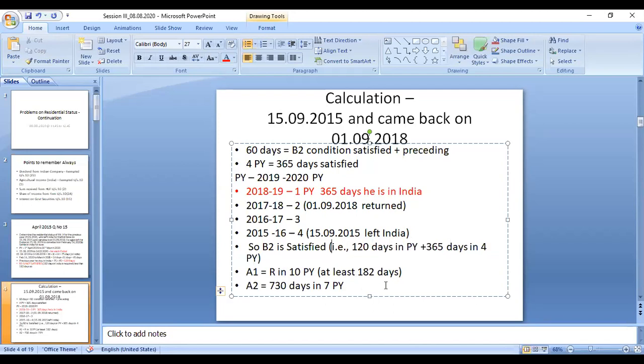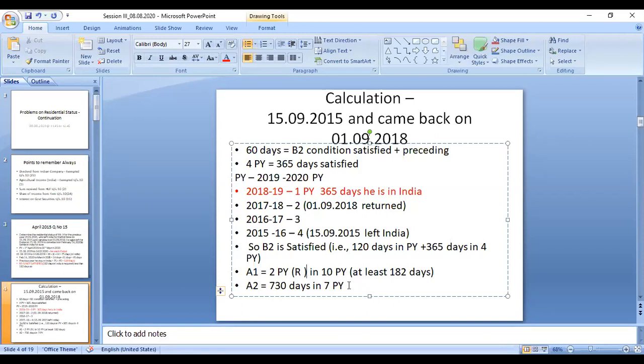Then we can move on to additional condition 1. Taking the 10 previous years, 2 years must be resident. Now the 2 previous years are resident only, so we can take this. Before that he never went to any countries. All the remaining years, 2014-15, 2013-14, 2012-13, he was in India only, so at least 180 days is satisfied. So out of the 10 previous years he is staying in India.